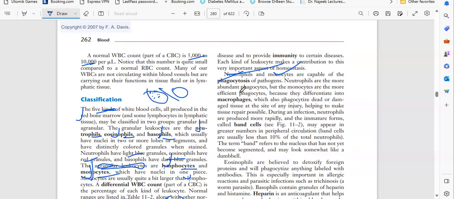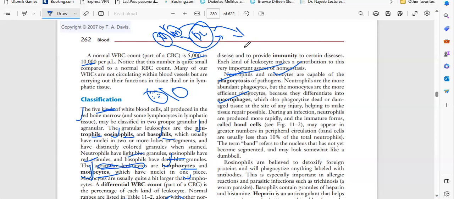Neutrophils are the more abundant phagocytes, but the monocytes are the more efficient phagocytes because they differentiate into macrophages, which also phagocytize the dead or damaged tissue at the site of any injury, helping to make tissue repair possible. During an infection, neutrophils are produced more rapidly than the immature forms called bands. So neutrophils and monocytes both are phagocytes, but neutrophils are more phagocytic, and monocytes have another function.